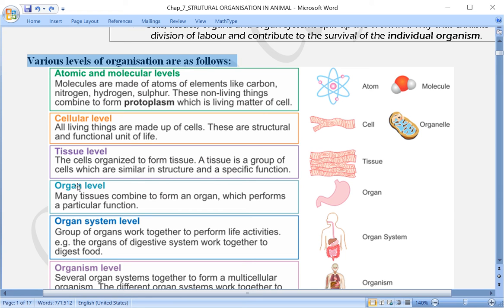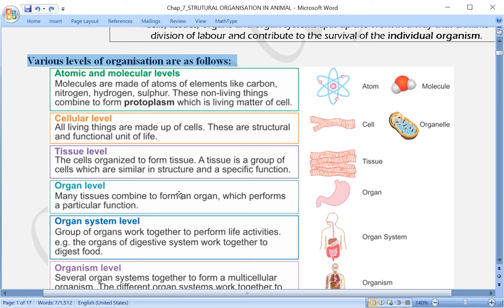Coming to the next level is the organ level. When more than one tissue combines together, they form an organ. Many tissues combine to form an organ, and this organ performs a particular kind of function. Like for example, let us say the kidney.